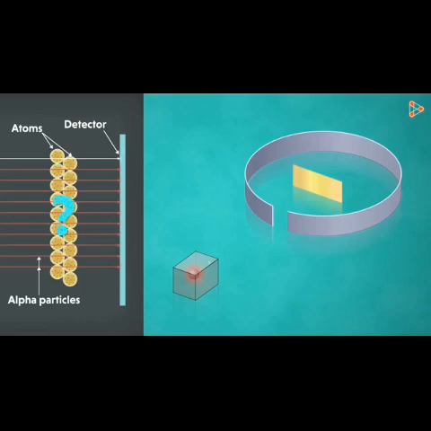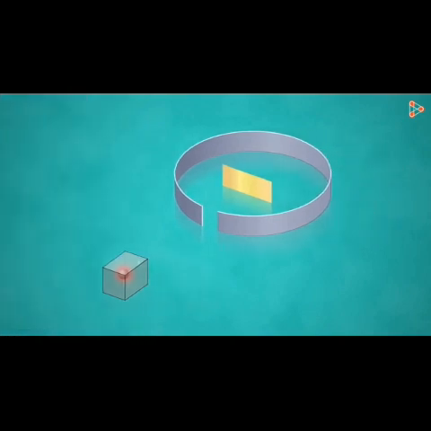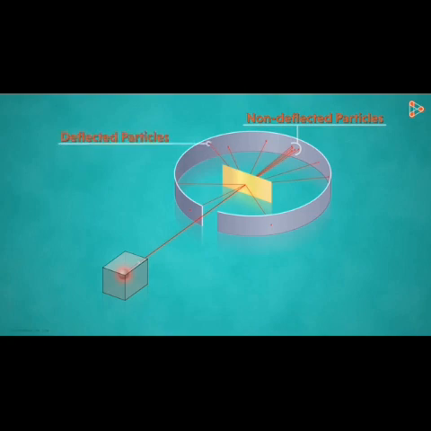Not really. He was astonished to get unexpected results. What results did he get? He found that most of the fast-moving alpha particles passed straight through the foil and hit the detector. However, some particles got deflected by small angles. And lastly, to his astonishment, few alpha particles also rebounded.